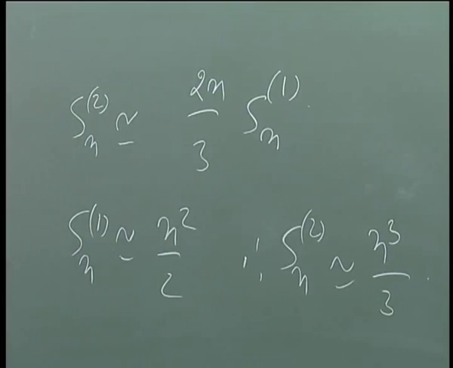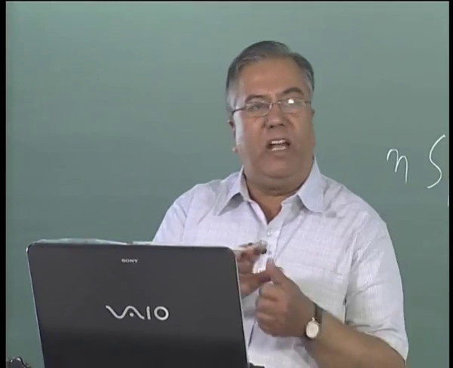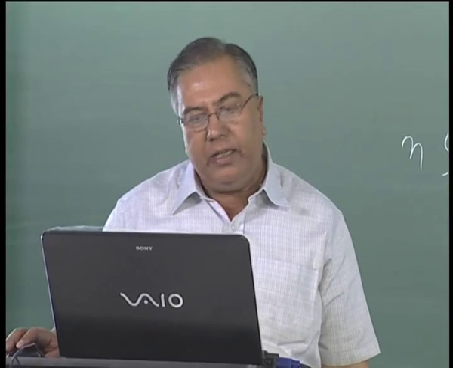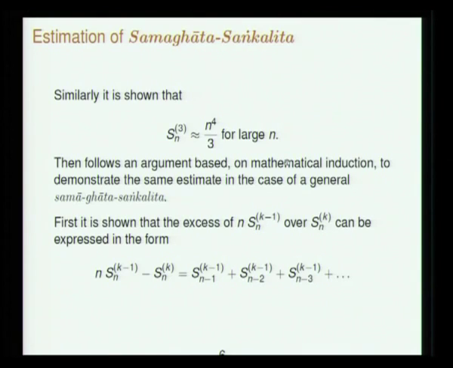All this is set out verbally in Yukti Bhasha or in Kriya Kramakari commentary on Lilavati. Similarly, it is shown that the sum of the third powers of integers goes like n to the power 4 by 4 for large n. This argument is also explained in detail in Yukti Bhasha, same kind of argument. Now follows the argument using mathematical induction to demonstrate the same estimate for a general Samaghata Sankalita.